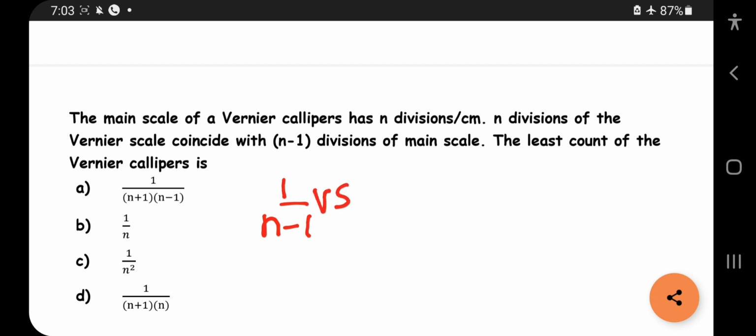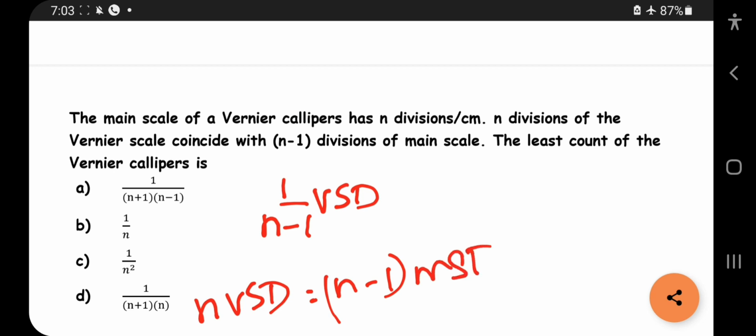So what is 1 VSD? n VSD is equal to n minus 1 MSD. So 1 VSD is equal to n minus 1 by n MSDs. Correct or not?